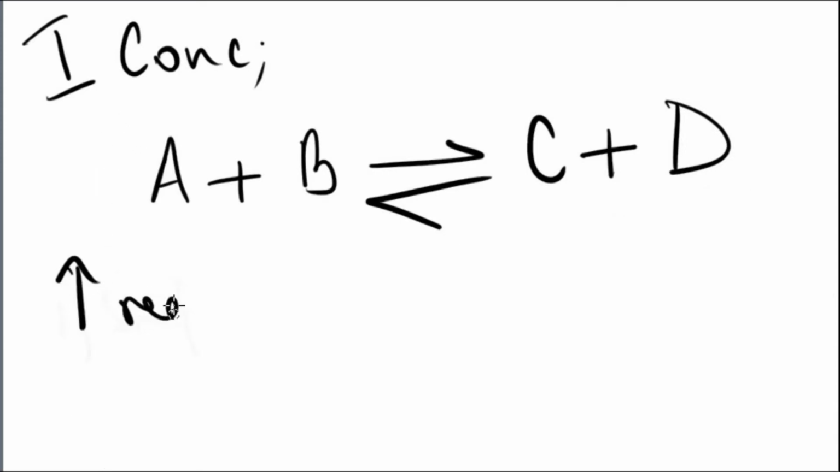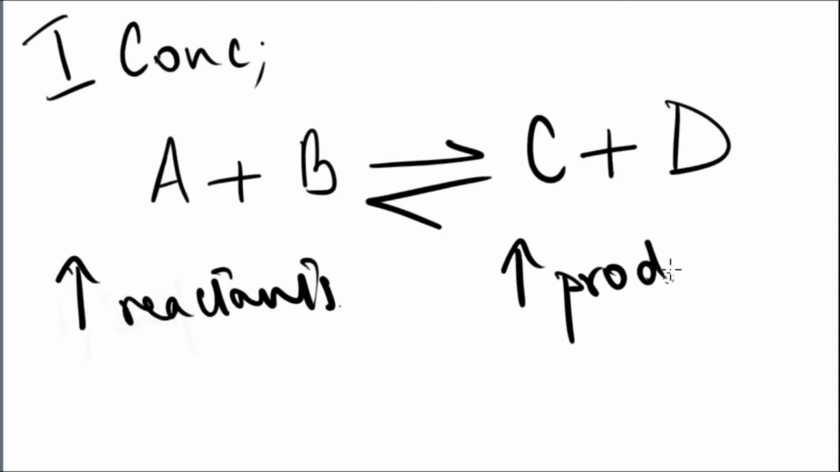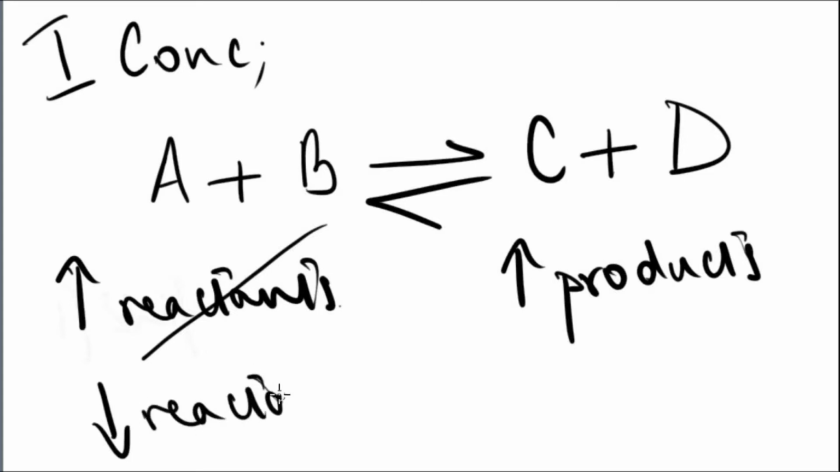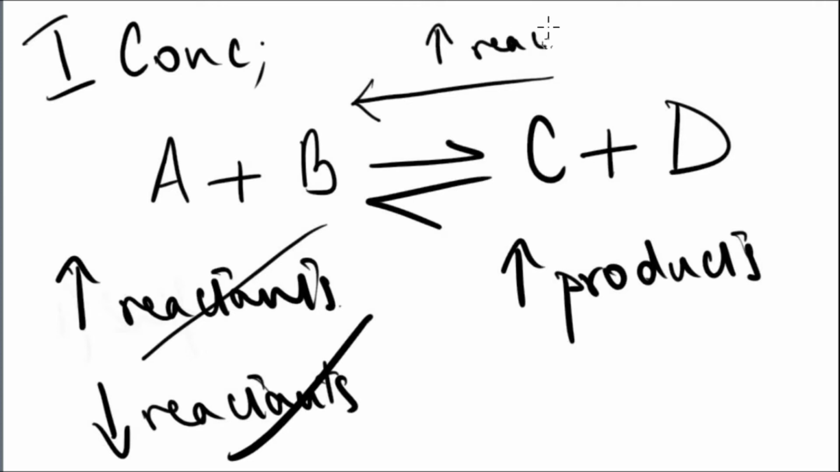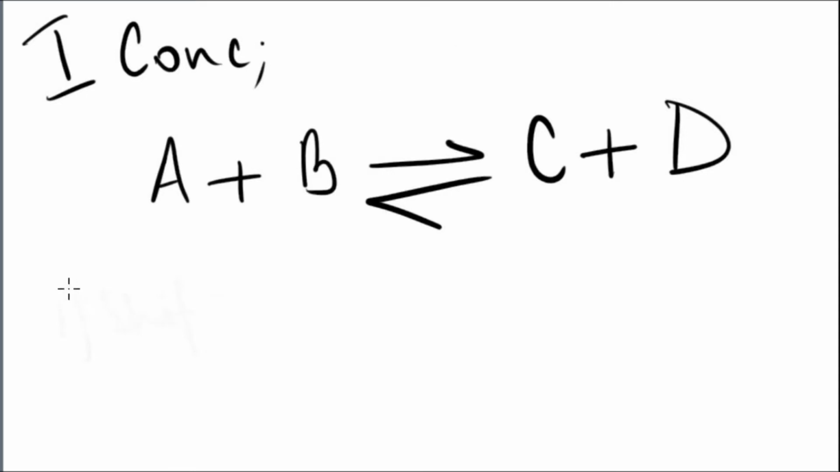Now continuing with our concentration. If I increase the concentration of the reactants, the reaction will try to increase the concentration of the products to counteract the change. So if I do that, the reaction will go in the forward direction to use up these reactants that have been increased and to form more products. If I decrease the reactants, the reaction will favor the reactants. Why? So that the reduced reactants can be increased and the system can become normal again.